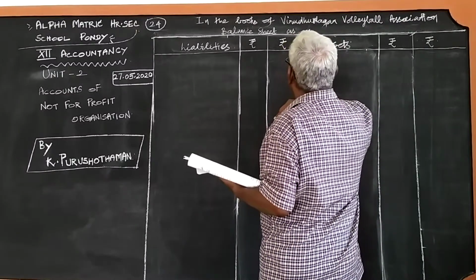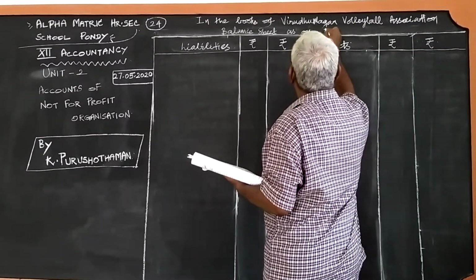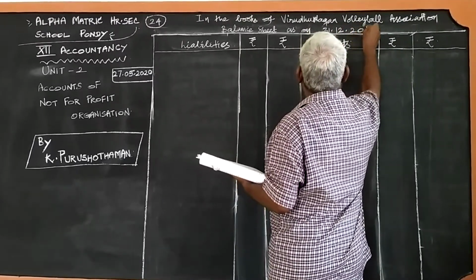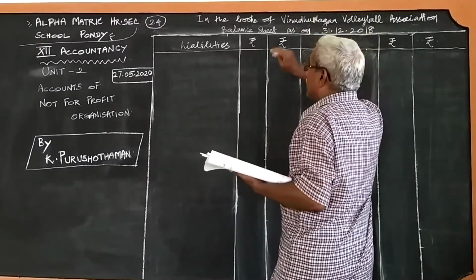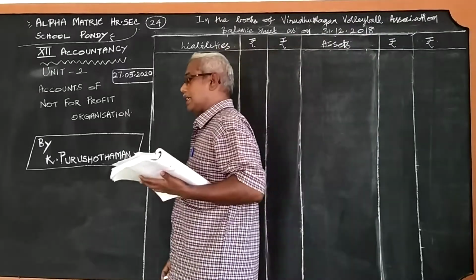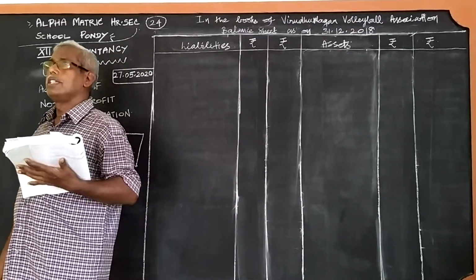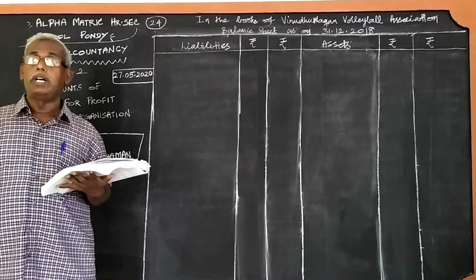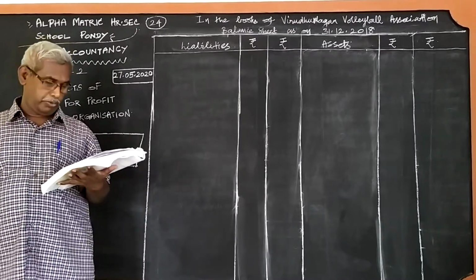Problem number 24, balance sheet as on 31/12/2018. We should select the assets and liabilities which are available at the end of the year, and we should pass entries in these columns.